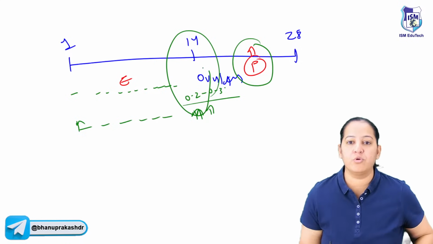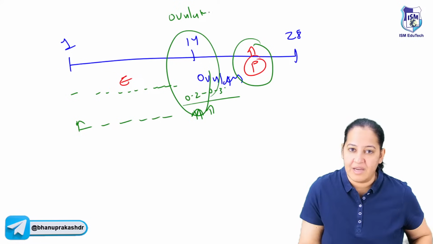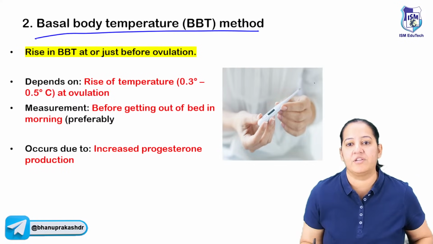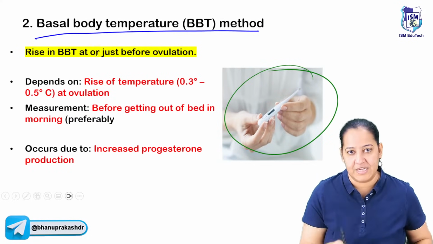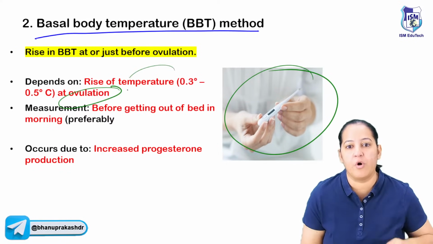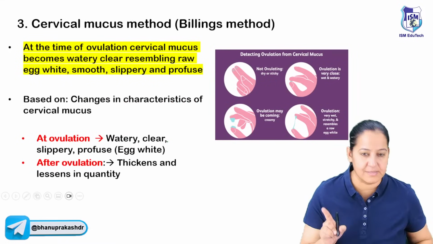Okay, and she came to know that she is ovulating, and during the next few days, 2-3 days, the sexual intercourse has to be avoided. Okay, so this is basal body temperature. So daily the temperature has to be taken. And progesterone is doing the high temperature during ovulation. It is due to progesterone. So this is the second thing.